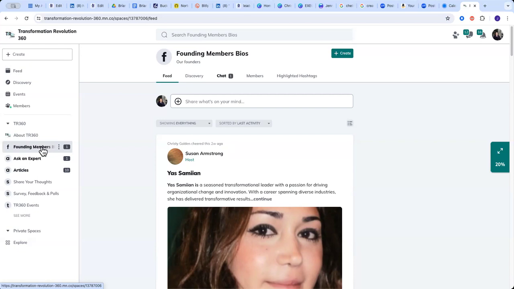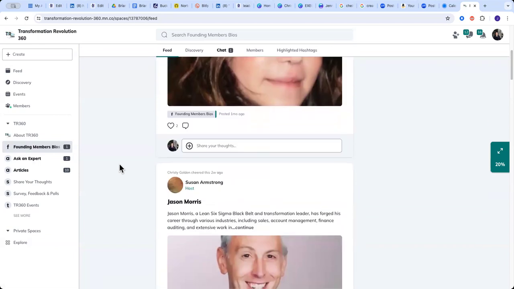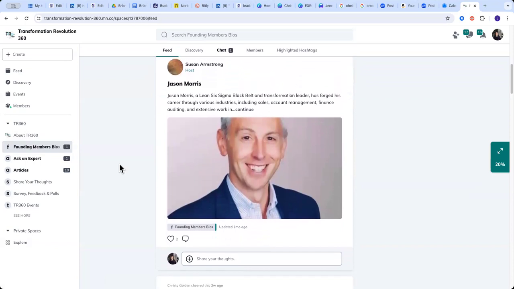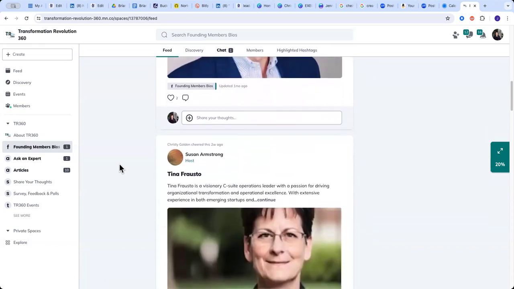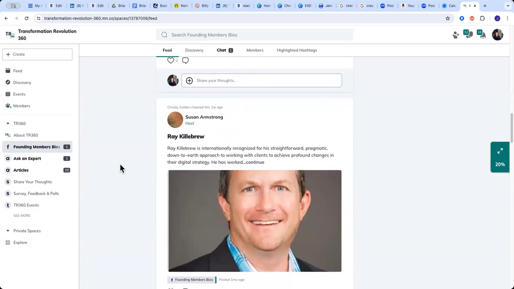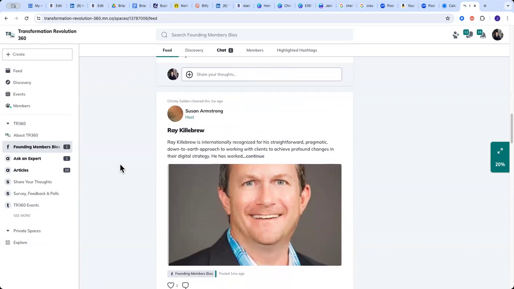This organization was co-founded by me and two business partners, Tina Frausto and Yaz Samian, and we pulled this together because we really saw a need out in the industry for support for transformation projects. Once Tina, Yaz and I got together and did some planning, we then pulled together some really smart people to help us get this launched.